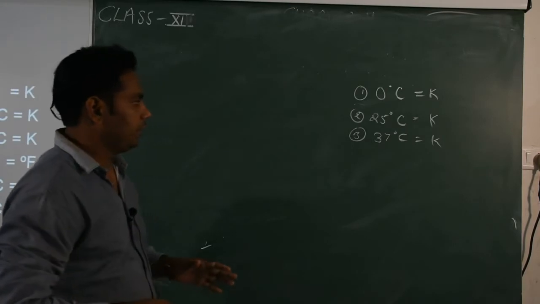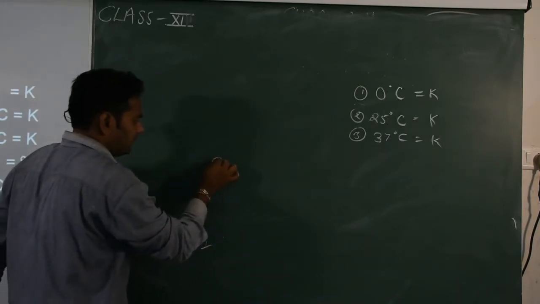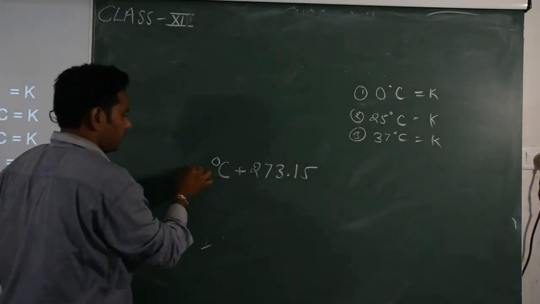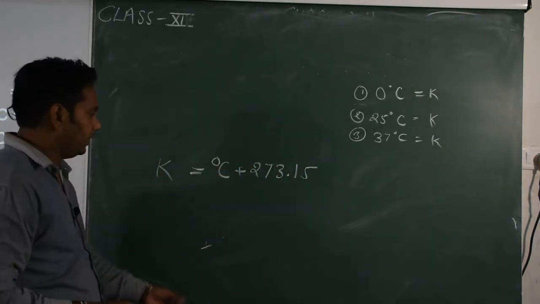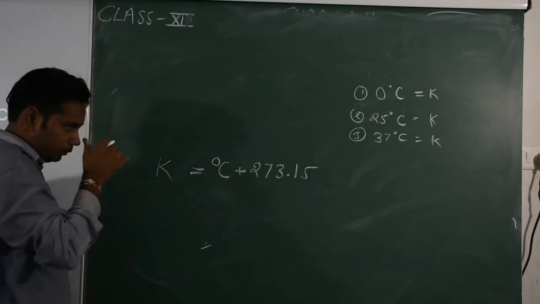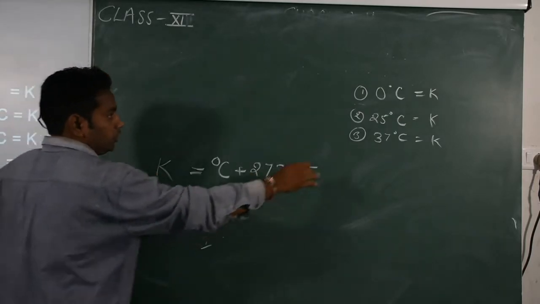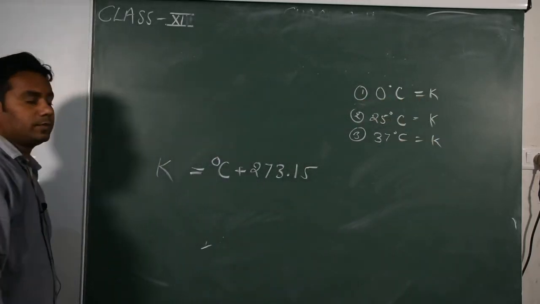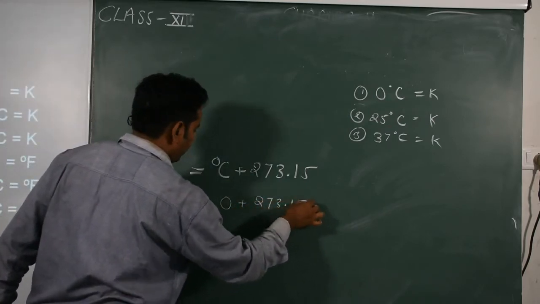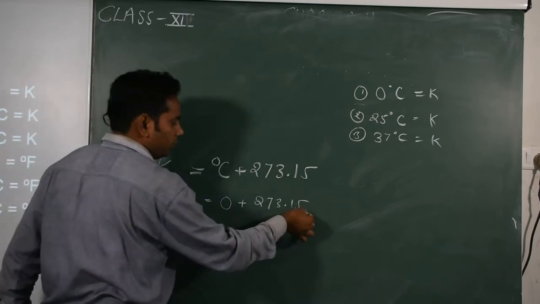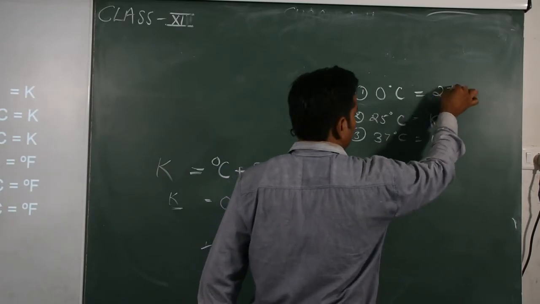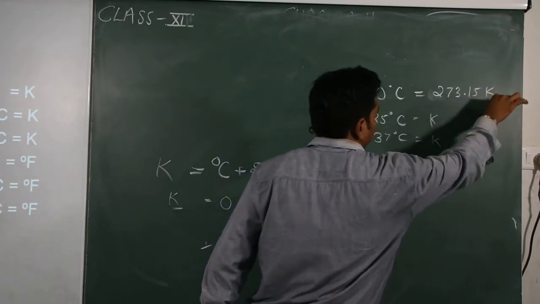Now we use the formula degree Celsius plus 273.15 to convert into Kelvin. First I convert 0 degree Celsius: 0 plus 273.15 is equal to Kelvin, so our answer is 273.15 Kelvin.